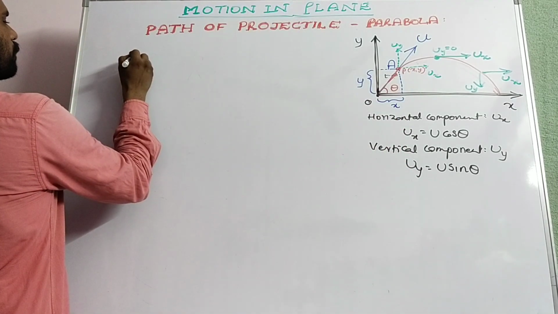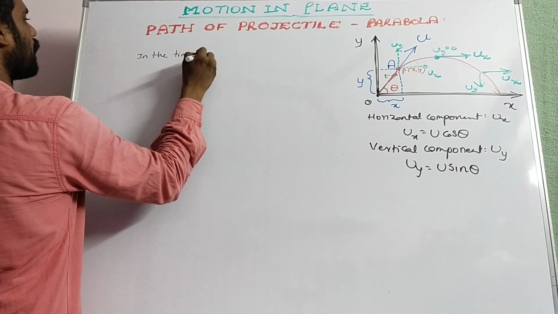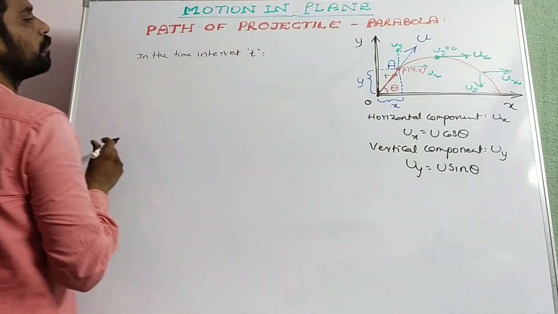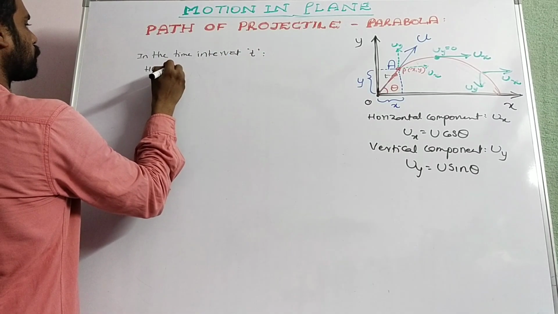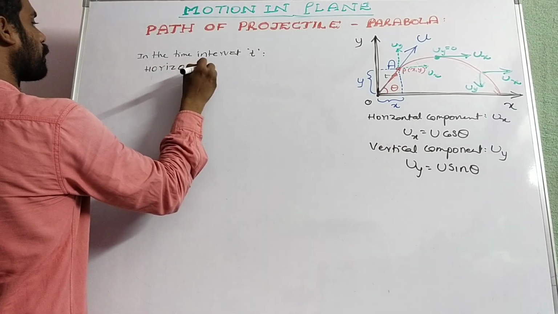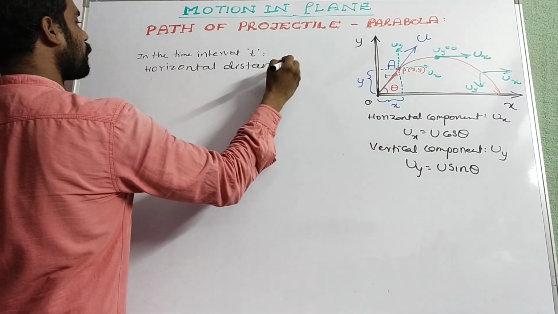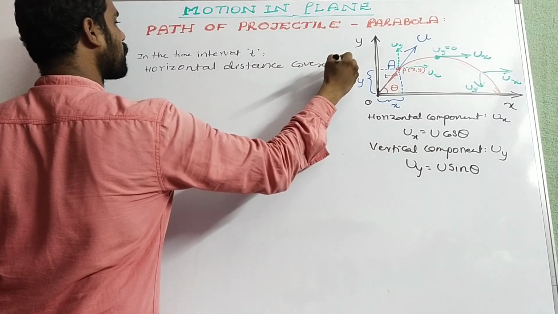In the time interval t, we have to find the horizontal distance covered, that is x.